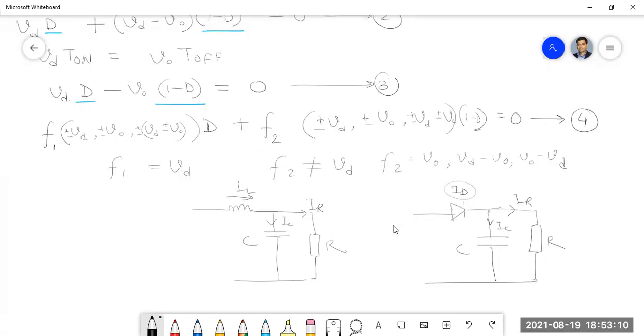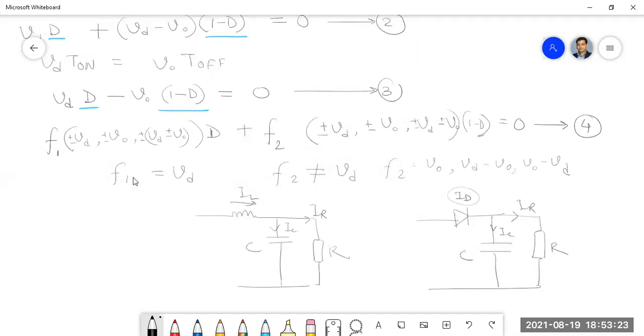Okay, so that is the reason. Why are some boxes black there? That combination is not possible. The functions are such that if F1 is only a function of Vd, then F2 should be other than only Vd. So it can be V0 or Vd minus V0 or V0 minus Vd, like that.